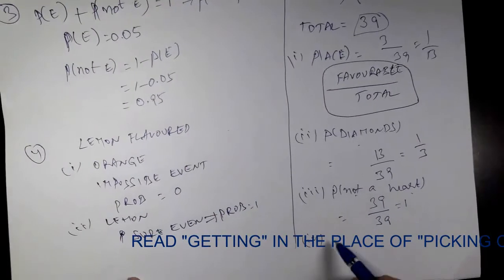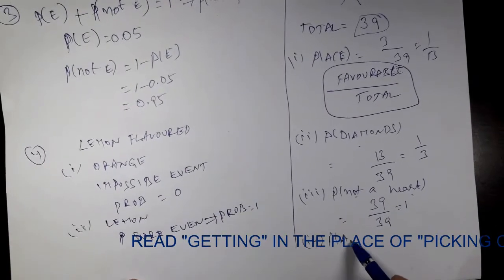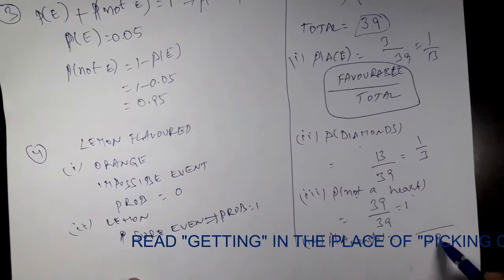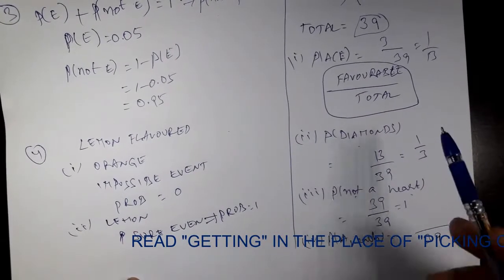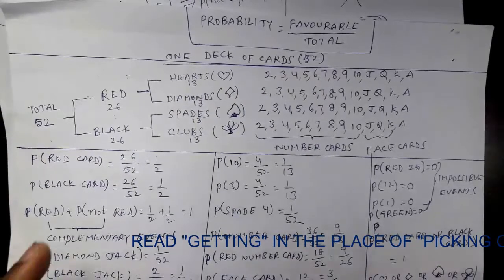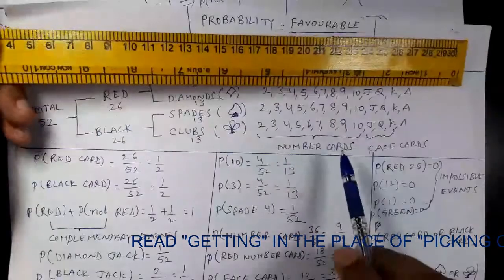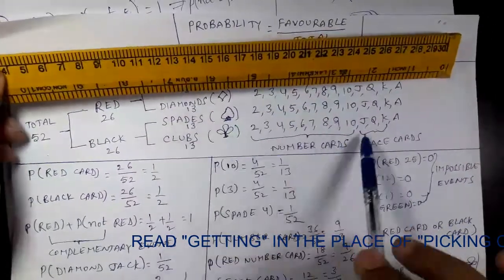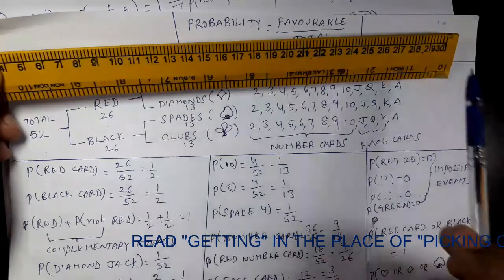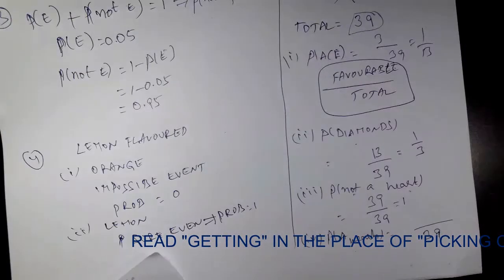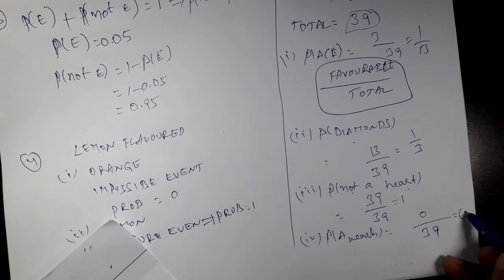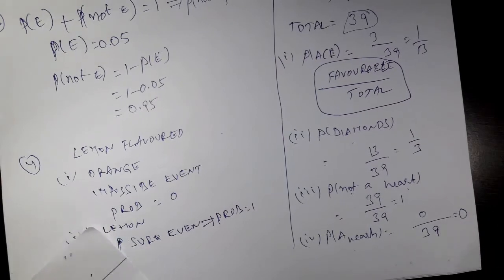Ace of hearts. Ace of hearts. You tell me, what is the denominator? Total is 39. Coming to numerator, how many of those 39 are heart aces? Ace of hearts. Tell me, hearts, how many hearts are remaining? No, no heart is there. So no question of getting ace of hearts, right? So 0 are favorable. So your probability is what? 0. That is impossible to get ace of hearts.